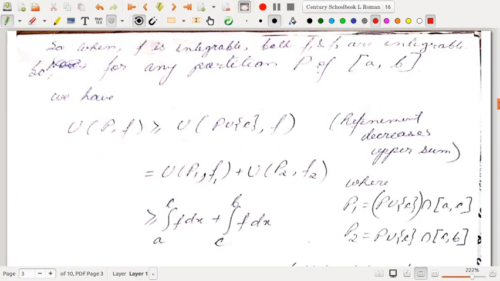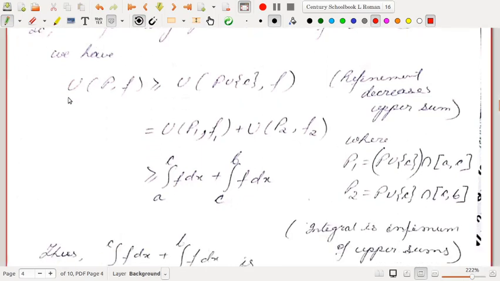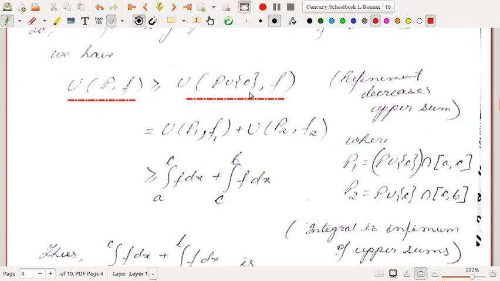Okay. So when f is integrable, both f1 and f2 are integrable, as we have just shown. So for any partition P of AB, we have UPF is greater than or equal to U of P union C, F, because P union C is a refinement, and a refinement increases the lower sum and decreases the upper sum. So that is why UPF is greater than or equal to U of P union C comma F.